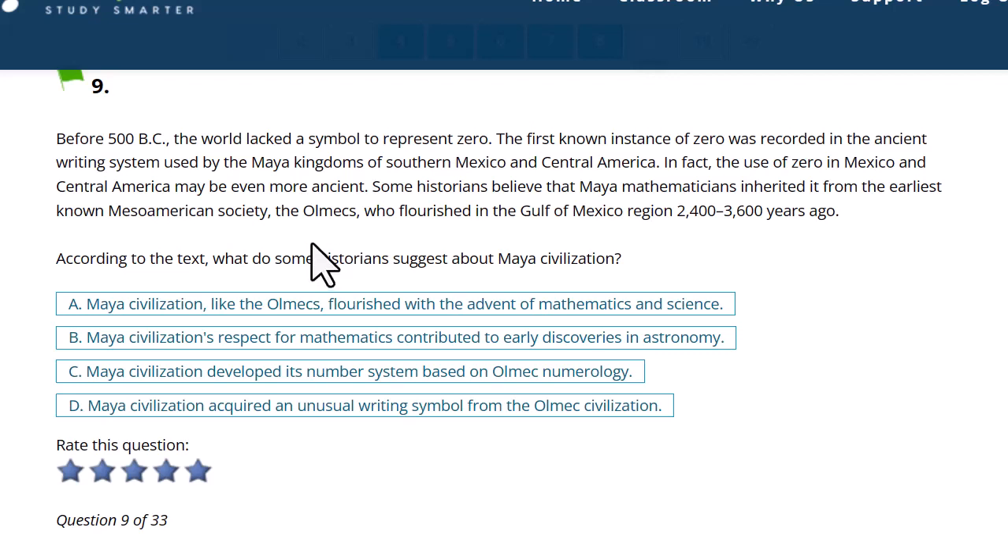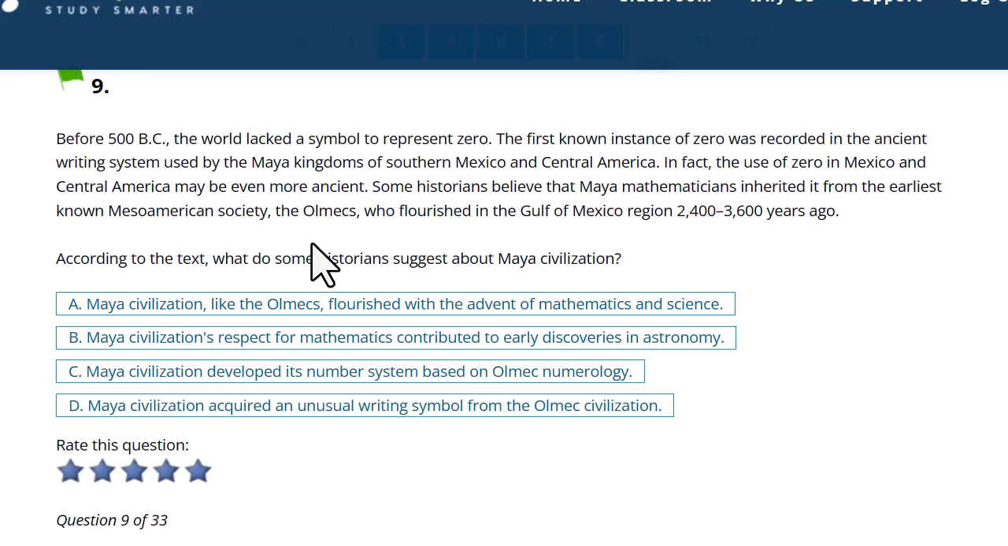Before 500 BC, the world lacked a symbol to represent 0. The first known instance of 0 was recorded in the ancient writing system used by the Maya kingdoms of southern Mexico and Central America. In fact, the use of 0 in Mexico and Central America may be even more ancient. Okay, so the Mayans first discovered it a long time ago, over 2,000 years ago, but they may not have been the first. Somebody else did it beforehand. That's what I get so far.